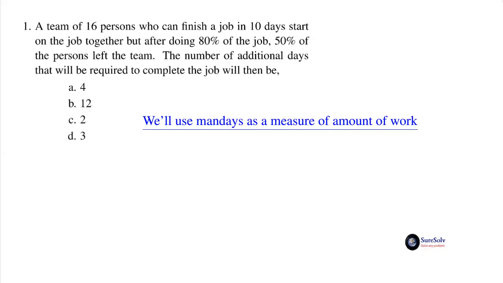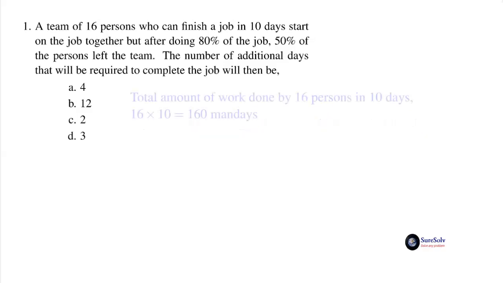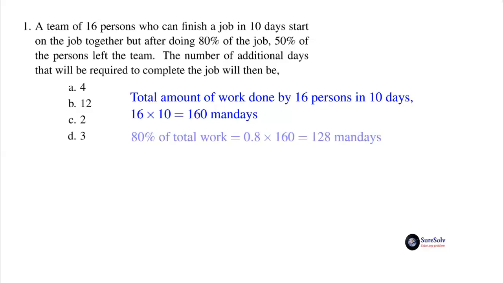We will use man days as a measure of amount of work. The total amount of work done by 16 persons in 10 days is 16 times 10, that is 160 man days. 80% of this total amount of work is 0.8 times 160, that is 128 man days. So amount of leftover job is 160 minus 128, that is 32 man days.